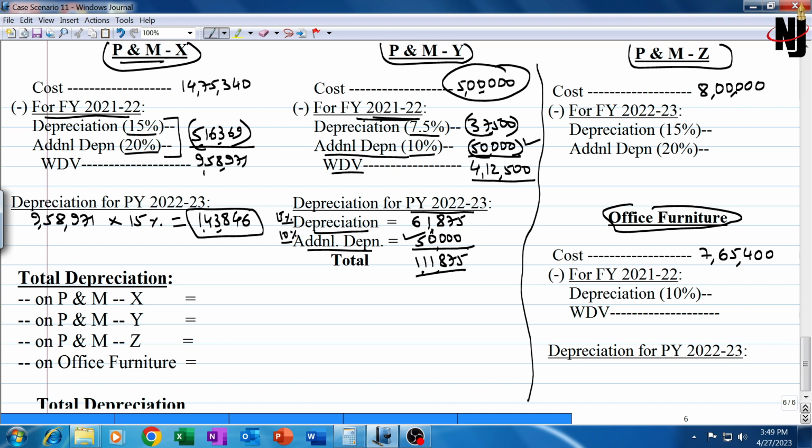Okay. And depreciation and additional depreciation on machinery Y is 111,875. So I'm just writing down here because we need to find total depreciation: 143,846, and 111,875 for plant machinery Y.